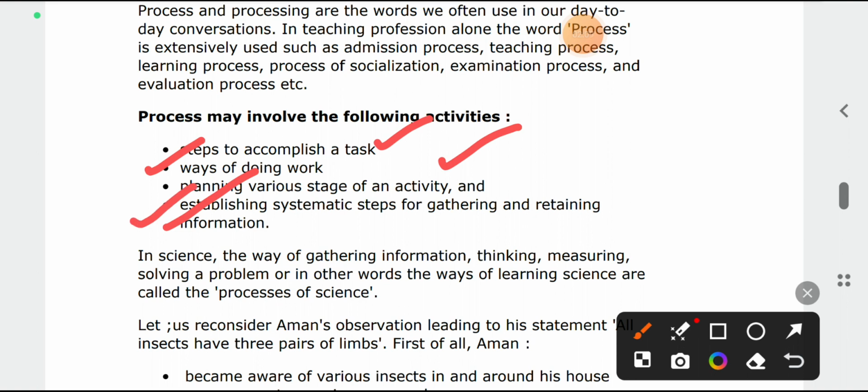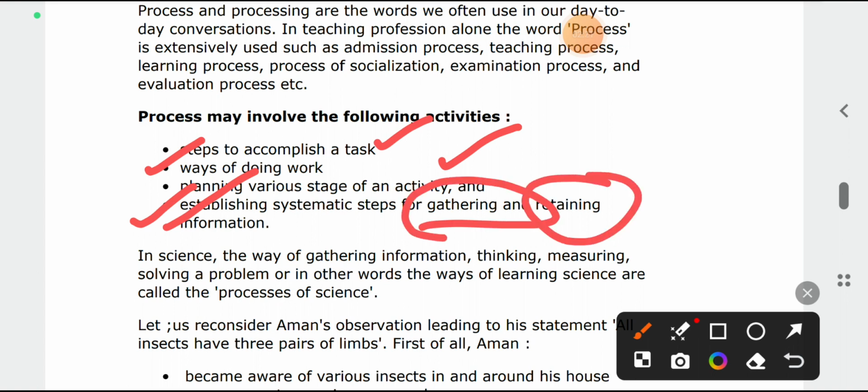This is the important one: if a process is going on, you follow a systematic way, not a haphazard way, gathering and retaining the information.